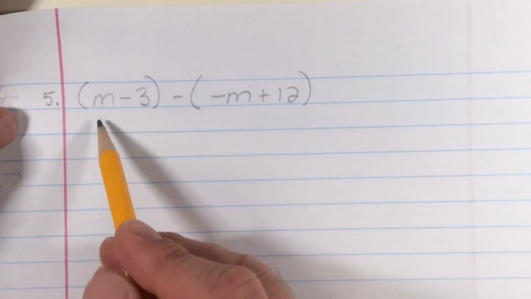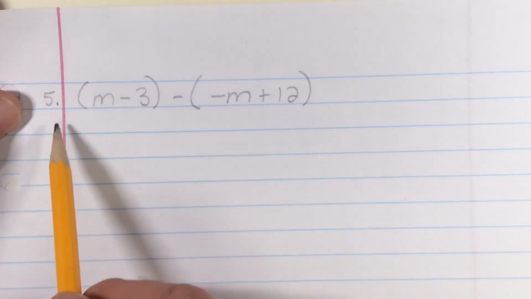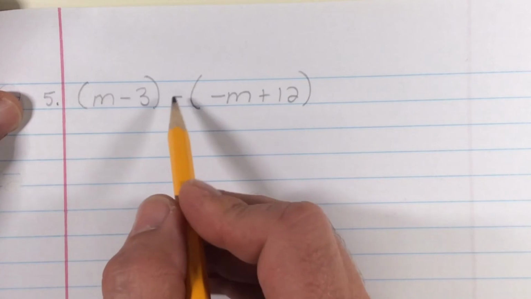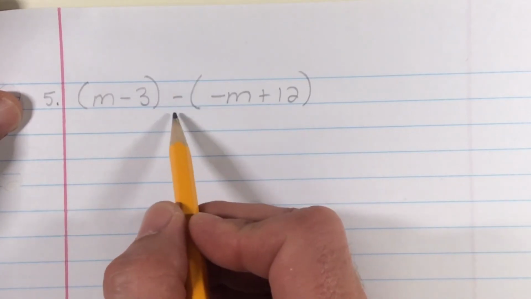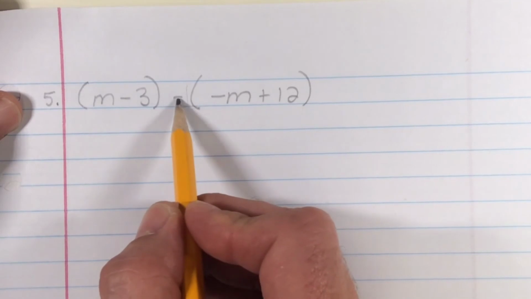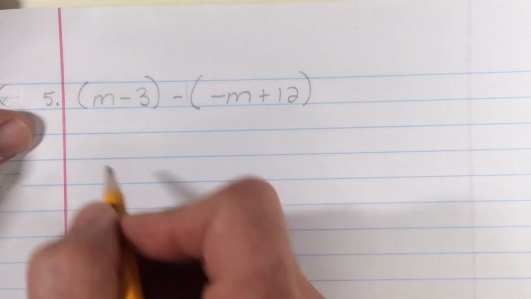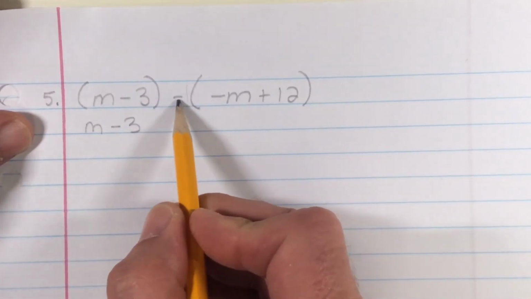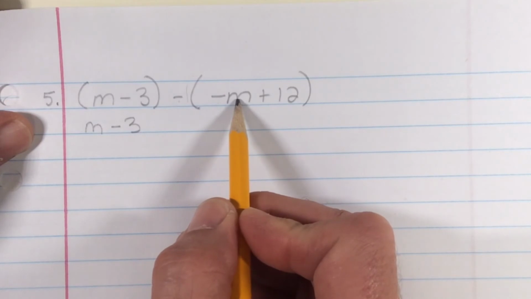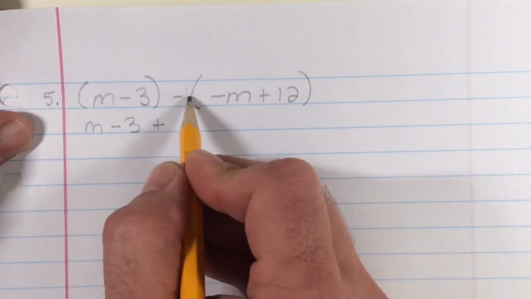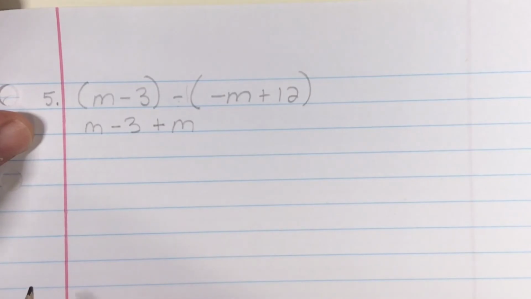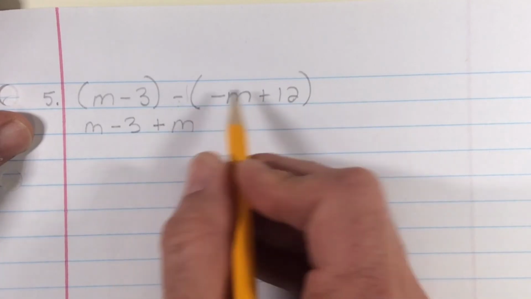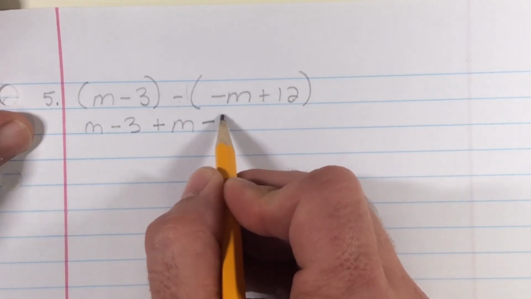Okay, so number 5, you might look at this quickly and say there's nothing to distribute. That's incorrect. There is nothing to distribute out here because it's just a positive 1. But right here I have a negative 1. Remember, there's a 1 right here, and this time it's a negative 1, and we do have to distribute that. M minus 3 is not going to change, so that just stays M minus 3. Negative 1 times negative M, different sign, so positive 1 times M is M. Here I have negative 1 times positive 12. Negative times a positive is a negative, and 1 times 12 is 12.